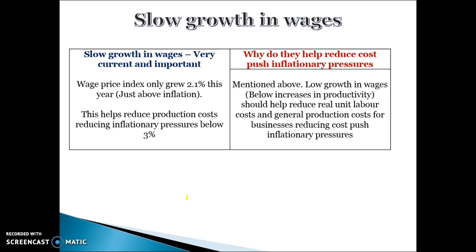The wage price index grew by only 2.1% this year, which is only slightly higher than inflation. And the idea is that this helps to reduce firms' production costs. So low growth in wages, particularly if they're growing at a rate slower than productivity growth, should help to reduce firms' real unit labour costs, and then should generally decrease firms' production costs and decrease cost-push inflationary pressures. You can also say that slow growth in wages can contain demand as well, because people's incomes aren't rising too fast, and that can help contain demand pull inflation as well, but it's mainly a factor reducing cost push inflation.